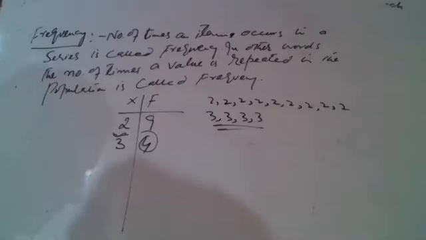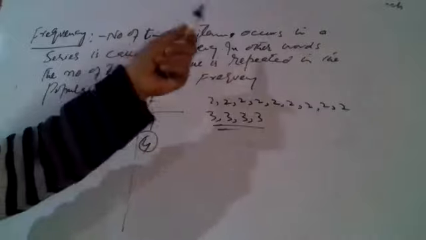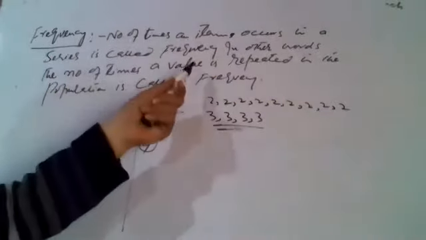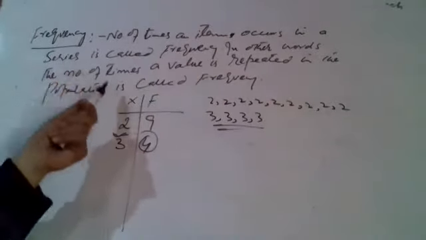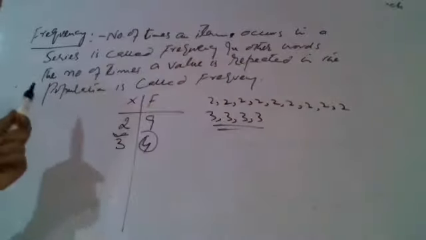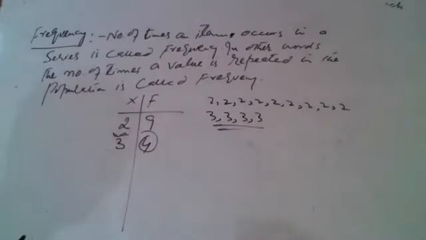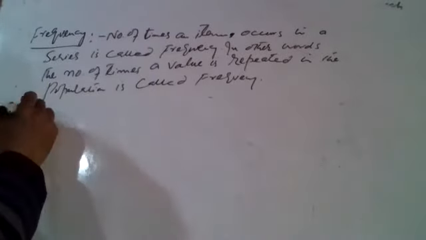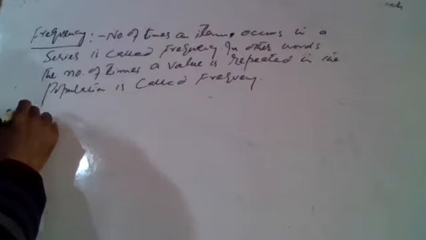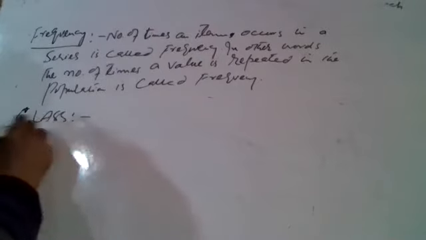Next is class. क्या होता है? Class क्या होता है? What is class? ये लिख लिया. Number of times an item occurs in a series is called frequency. In other words, the number of times a value is repeated in the population or in the series is called a frequency. दूसरा हमारा है, दूसरी टर्म हमारी है जो बार बार हमें जरूरत आती है. What is class?